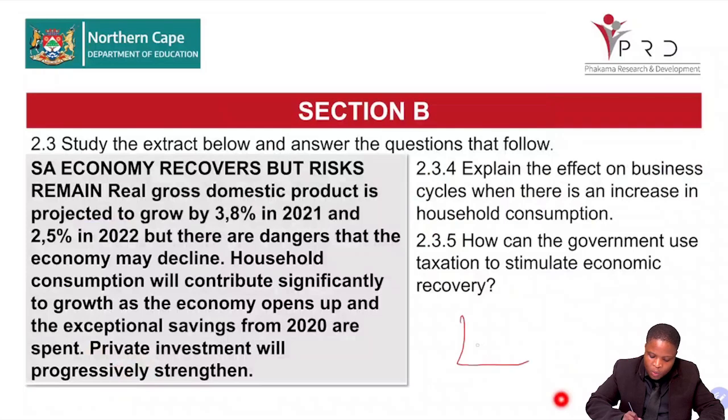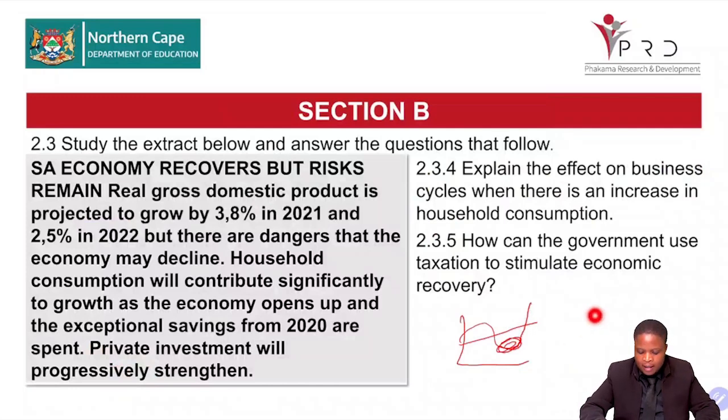It means, where are we? We are here, somewhere here. So we need to stimulate this economy. So how can the government use taxation to stimulate the economic recovery for us to go up again? What can the government do to stimulate that?